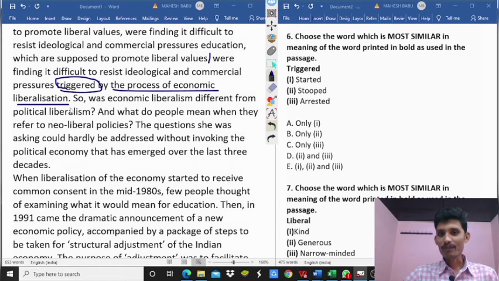We can see the options: started, okay; stopped, no; arrested. All of us know the meaning of arrested. So arrested is not the similar meaning of triggered.